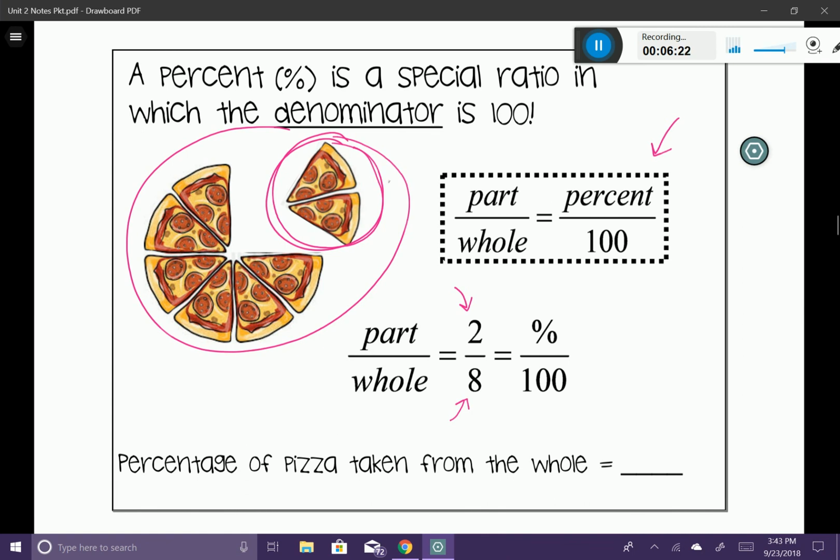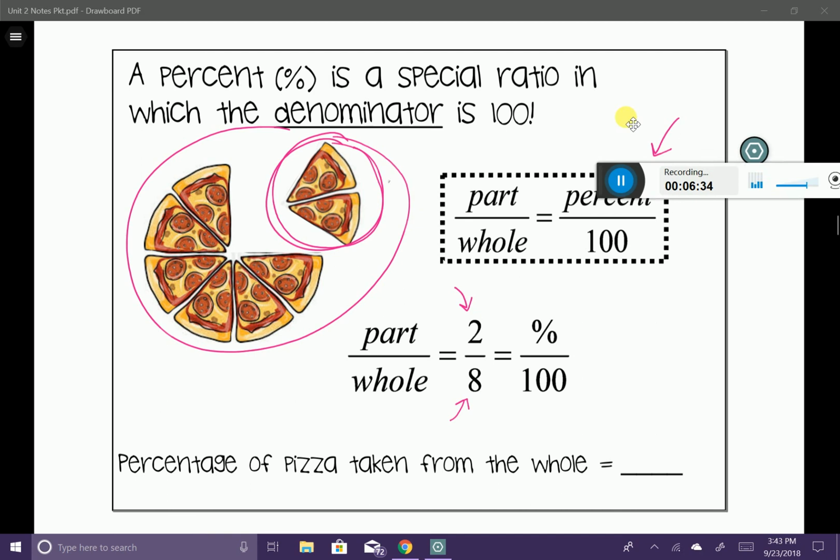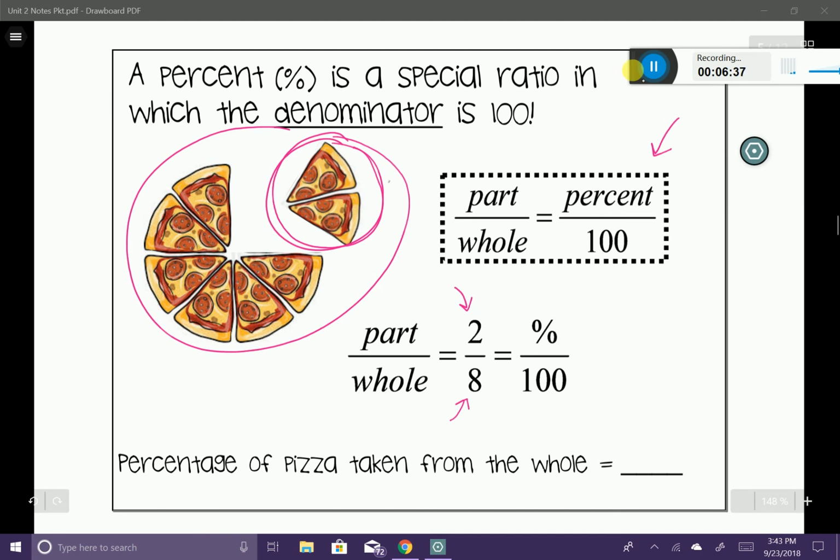So it's kind of interesting. The question at the bottom says, percentage of pizza taken from the whole. Well, let's go ahead and figure this out. 2 divided by 8 simplifies down to 1 over 4, which will equal about 25%. So if we want to know what percentage of pizza was taken out, about 25% of the pizza was taken out of the whole. That 1/4 is your percentage of pizza.